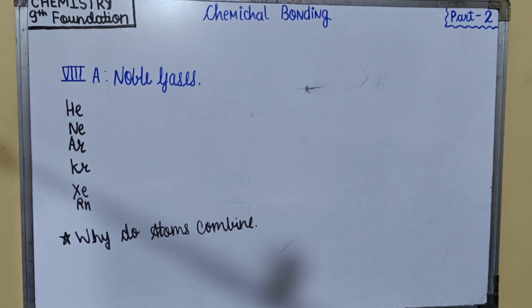Hence, they are chemically inactive. This assumption was made by Kossel and Lewis independently in 1916.